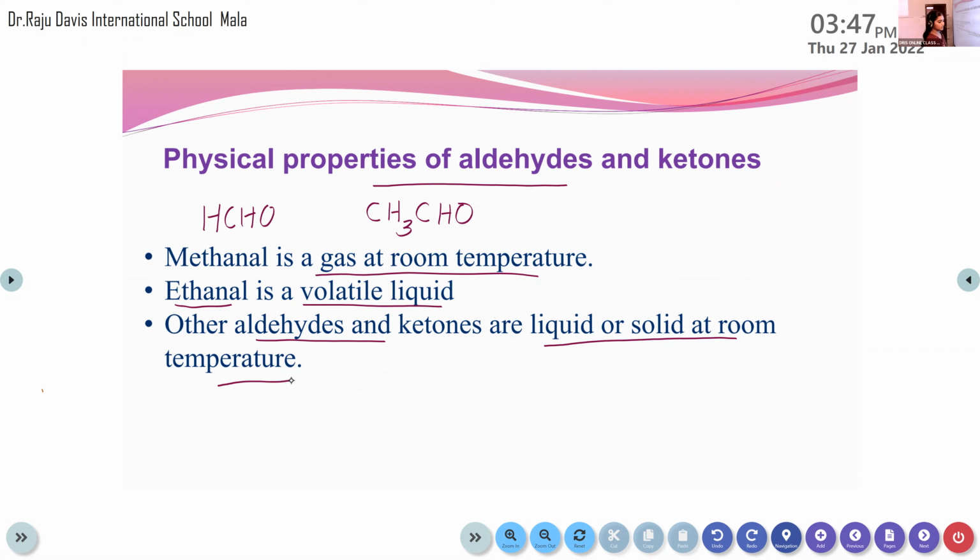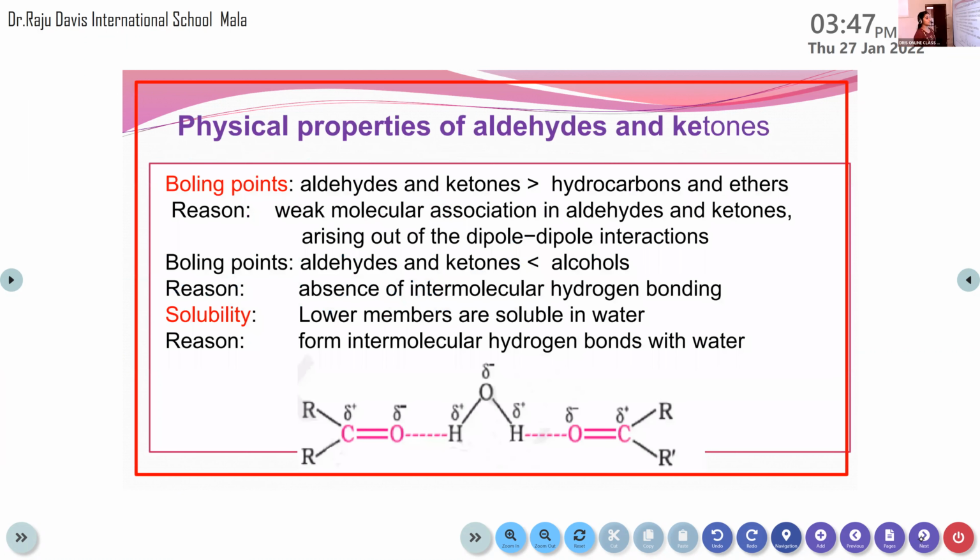The next one is boiling point. The boiling points of aldehydes and ketones are very much greater than those of hydrocarbons and ethers. So when we compare hydrocarbons and ethers with aldehydes and ketones, aldehydes and ketones will have a higher boiling point.